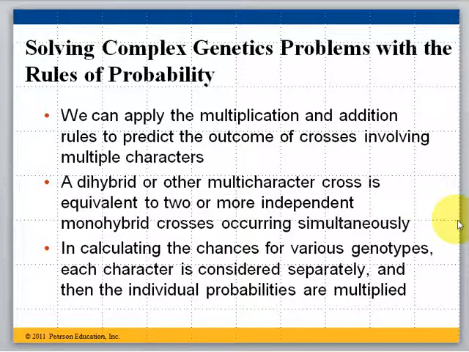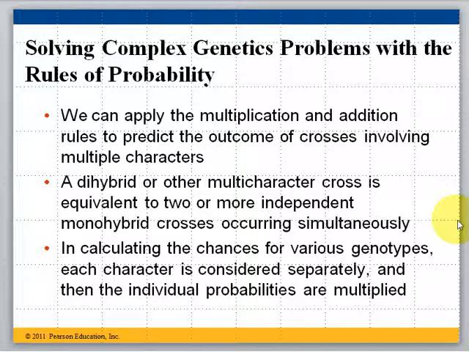So we can start to solve some a little bit more complex genetic problems using these rules of probability. We can apply the multiplication and addition rules to start to predict the outcomes of multiple characters or multiple characteristics that we're looking at. So if we want to look at both color of the pea and whether the pea is wrinkled or round, or we want to look at flower color and flower position, we want to look at two traits together, we can start to do that.